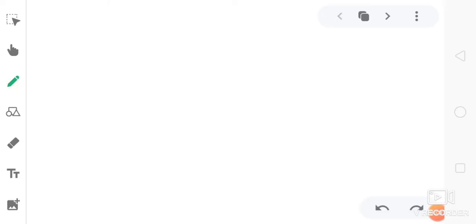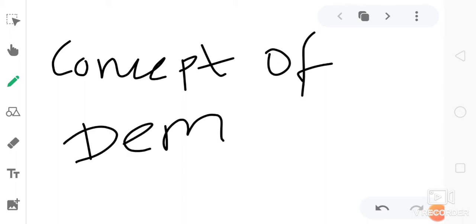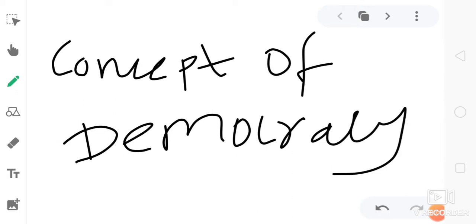Hello friends, today we are discussing the concept of democracy. Okay, ignore my writing. Concept of democracy. This is very important for your optional political science and international relations.